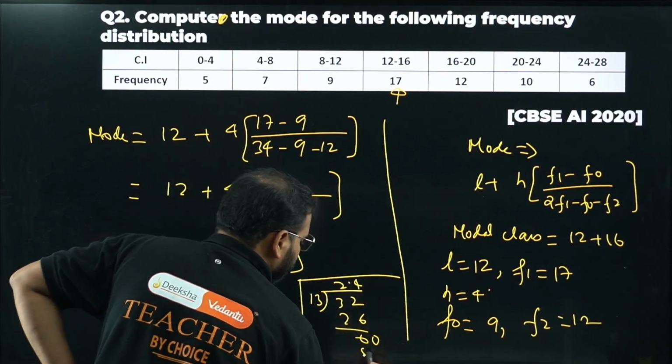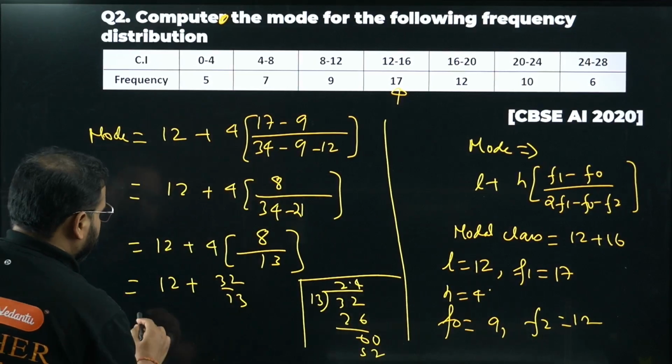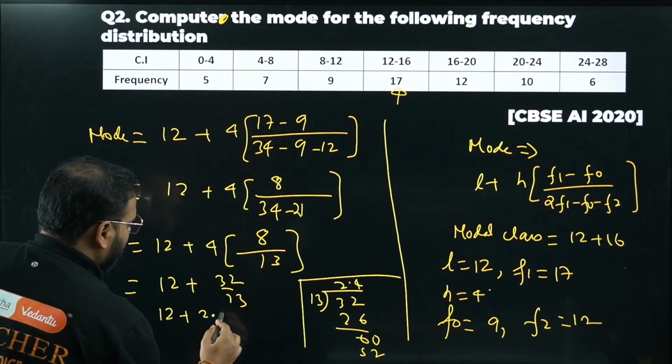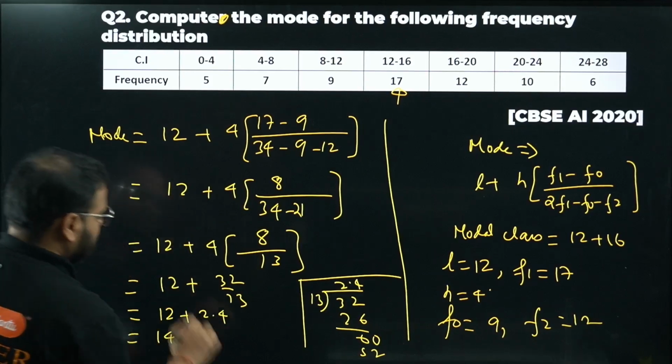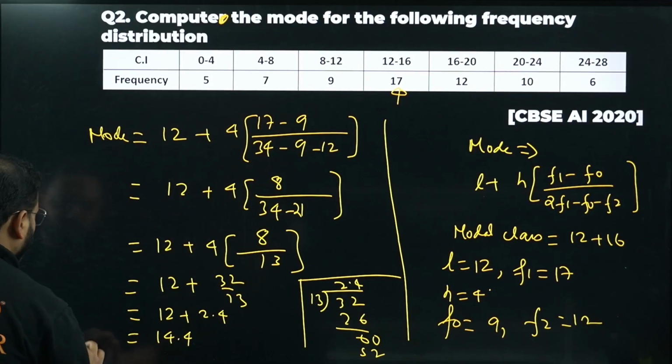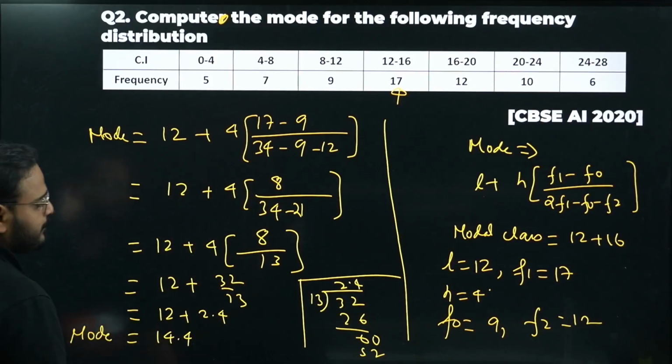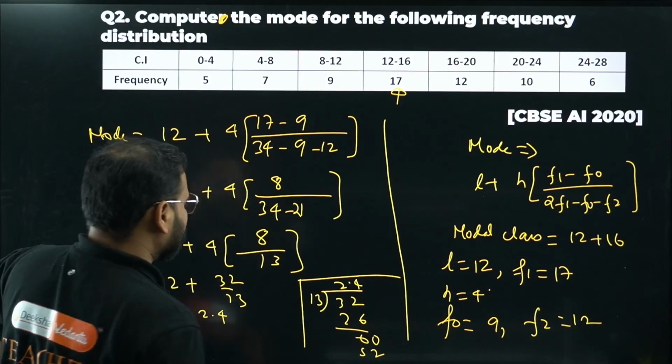52. That's more than enough, I think. Yeah, 12.25, 2.4. Okay, we can write this as 14.4. Sir, 14.4 is the mode value. Okay, if you want, you can write this another term also.